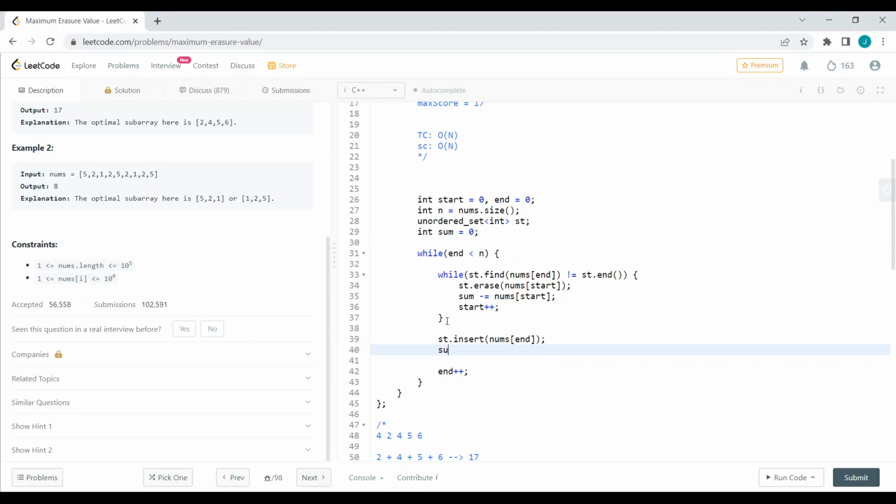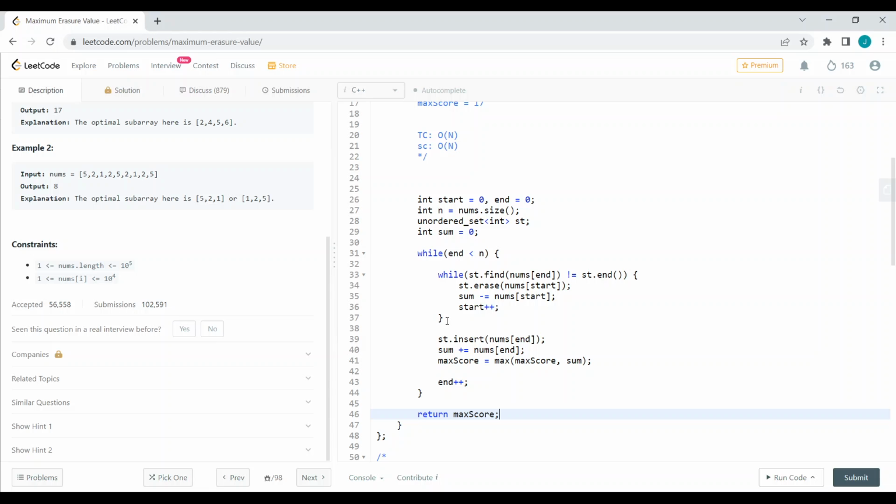After inserting, we are also adding the element to our sum variable. Fine. After this, we update the maximum score. We need a maximum score, so we will have a maximum score variable which is going to be updated with the sum. After which finally we will return the max score, and we will declare max score to be 0 initially. Hope this will run.